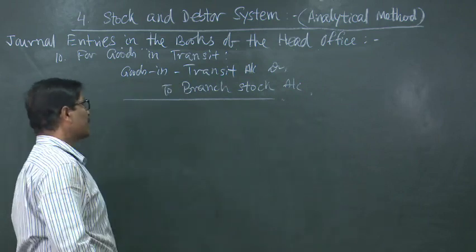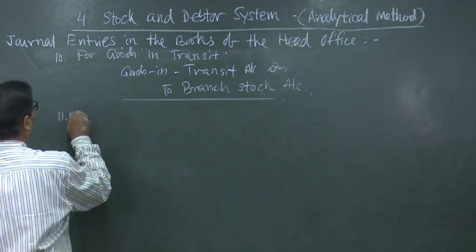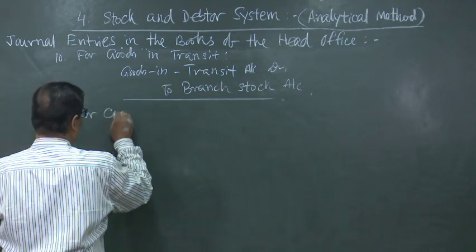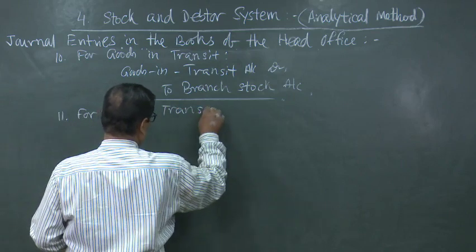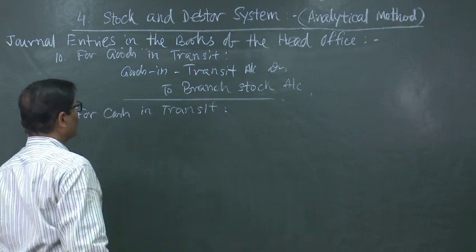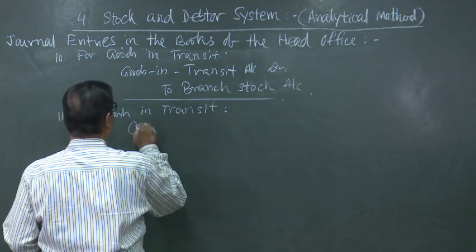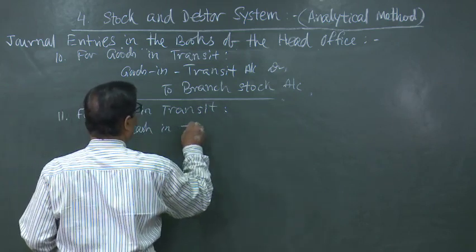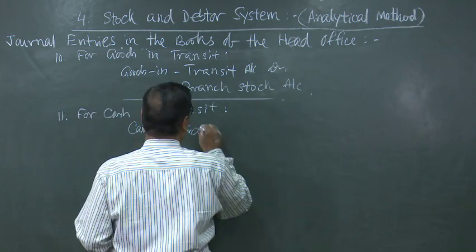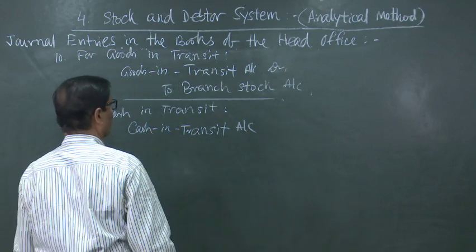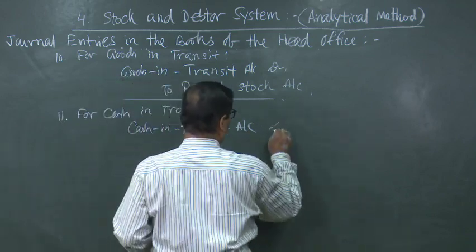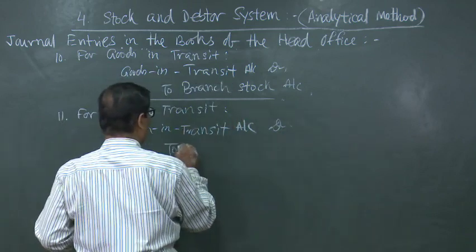And if there is cash in transit, for cash in transit, cash in transit account debited to branch cash account.